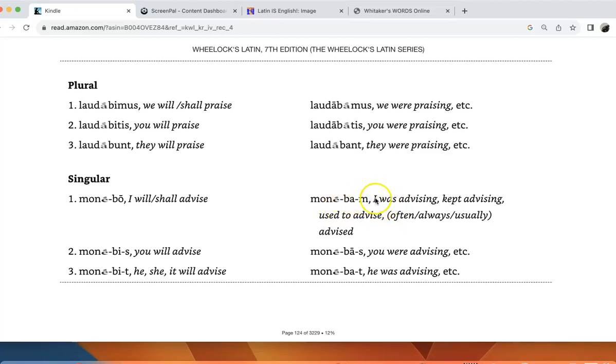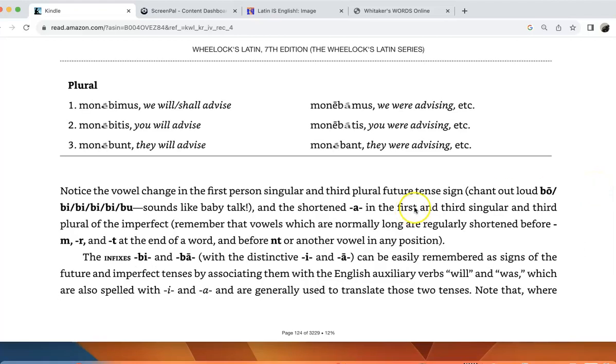So, for example, monebam is translated as I was advising, I kept advising, or I used to advise. Only the context will determine which one is the best, but for our purposes, the important thing is to get it in the past tense. So you wouldn't want to translate this as I am advising. That would be the wrong tense, so that would be wrong. Similarly, you wouldn't want to put it as I will advise. That also would be wrong because you would have it in the wrong tense. But you'll see that sometimes it may lead to stylistic issues about how to translate it. So definitely take a look at that.